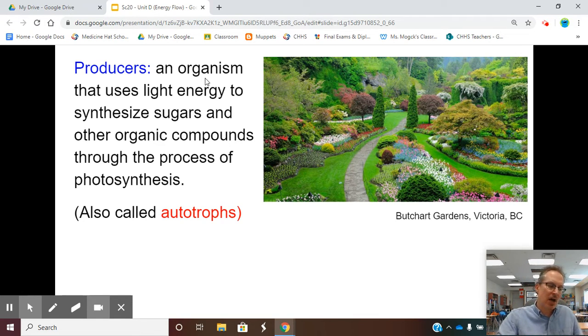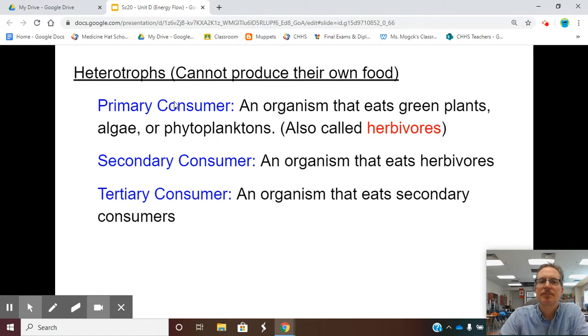They are also called autotrophs because they produce their own food. They don't have to hunt down food. They use the energy from the sun to make their own food. Therefore, they are called autotrophs. They automatically produce their own food. On the other side of autotrophs is heterotrophs. These guys can't produce their own food. They have to go out hunting to eat something.